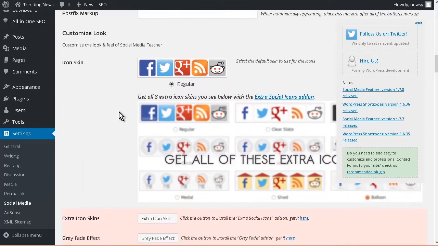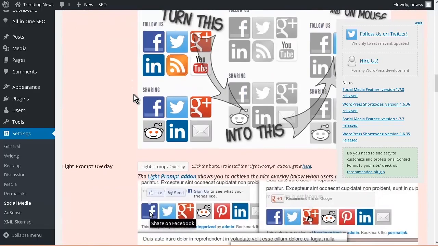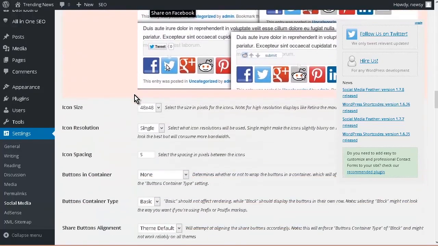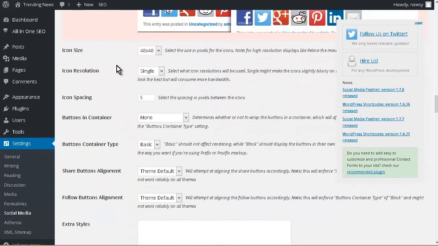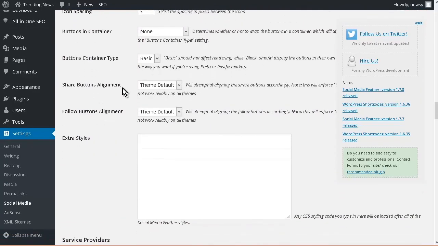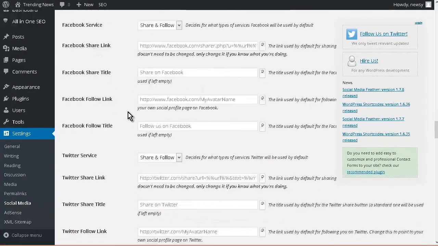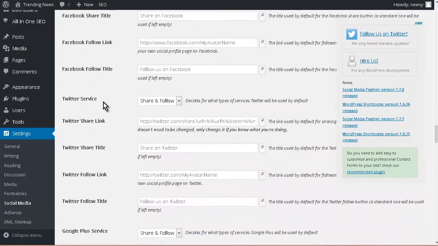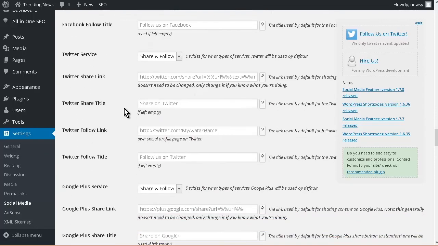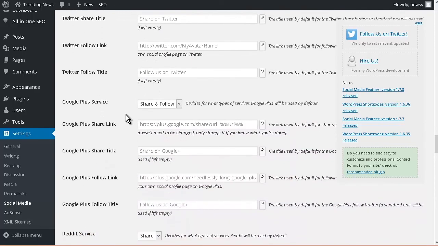And then you can customize the look down here. So this is regular. You have a gray fade effect and so on. So you can set these all the way you want. And then down here, we have our icon sizes, resolutions. And when we go down further, we put in our Facebook sharing URL, our Twitter service. So there's all our Twitter stuff. And here's our Google Plus.